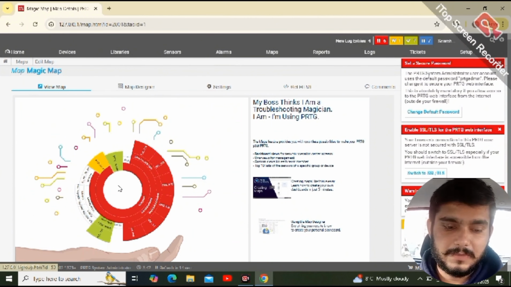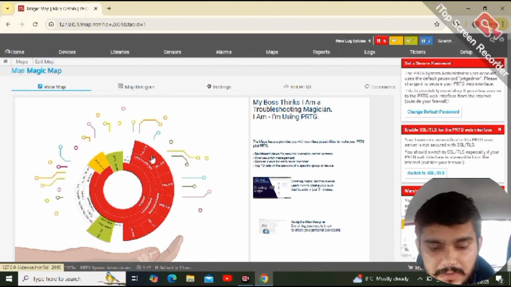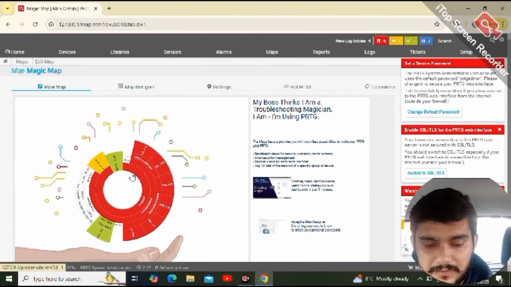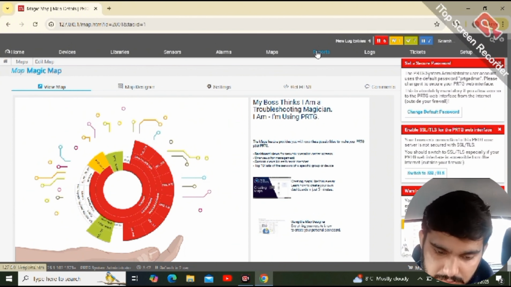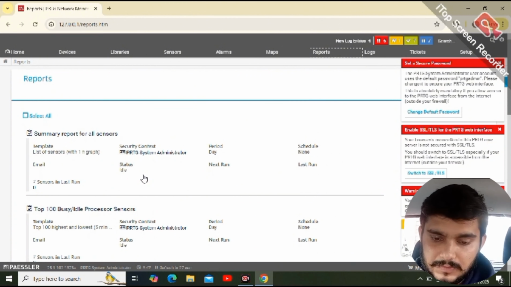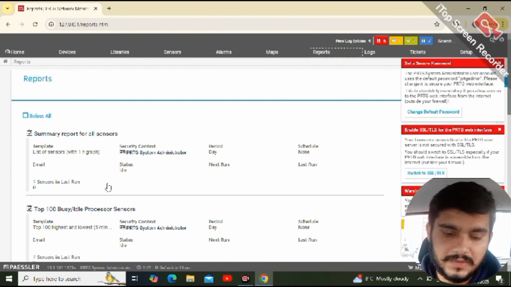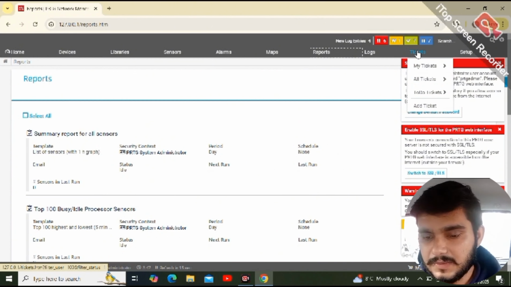And after that, mapping. We can see with the magic map all our network structure, which library, and which IP address we are connecting to, which network.